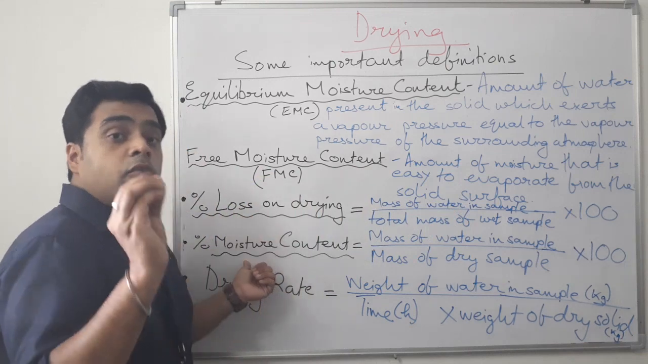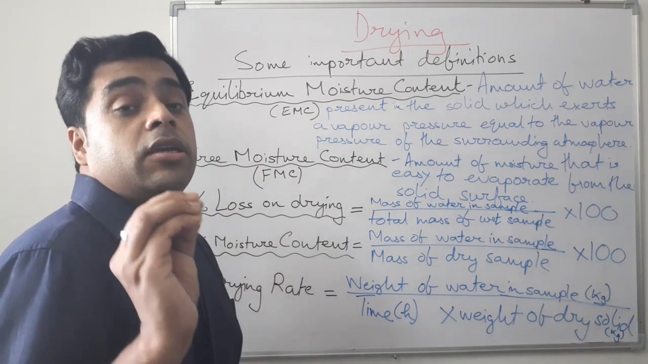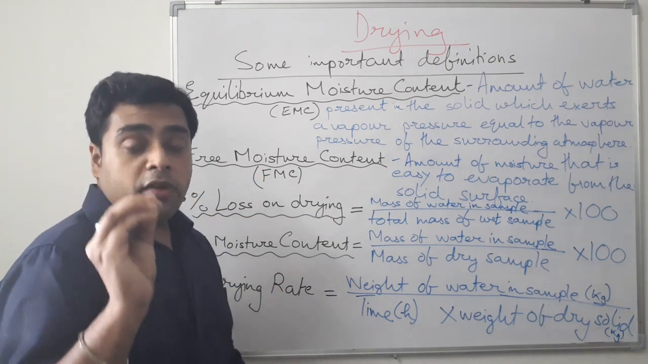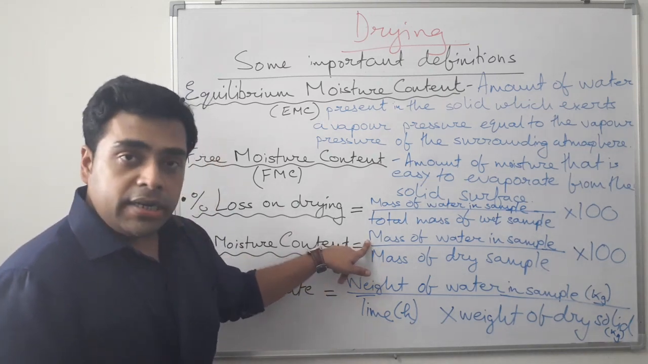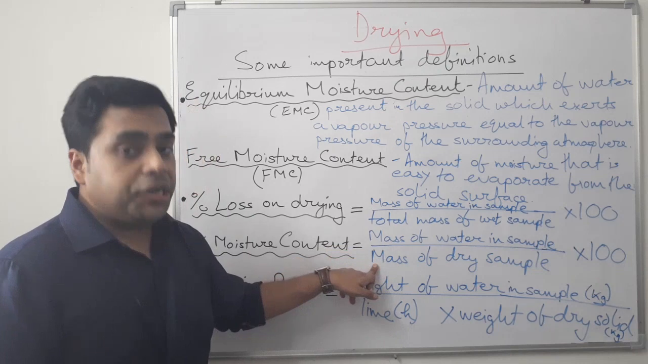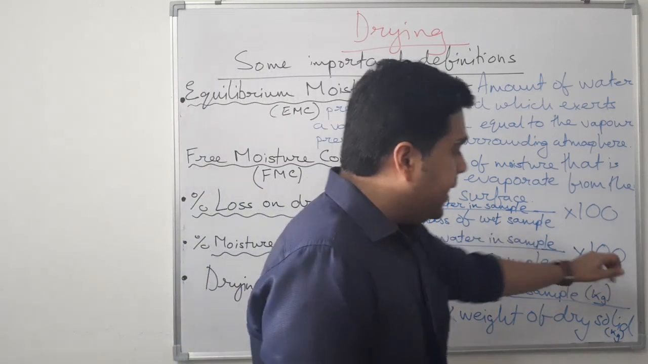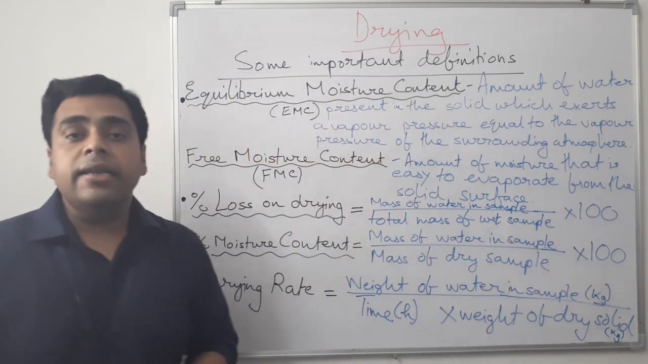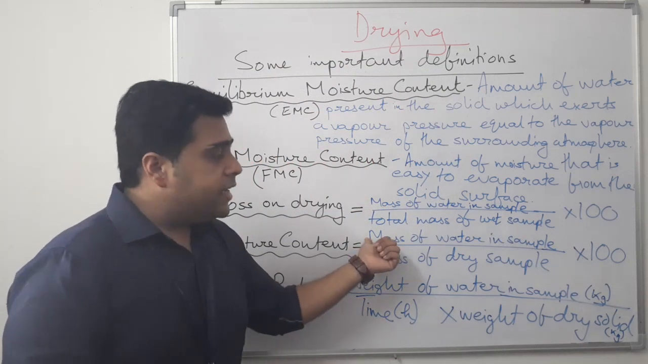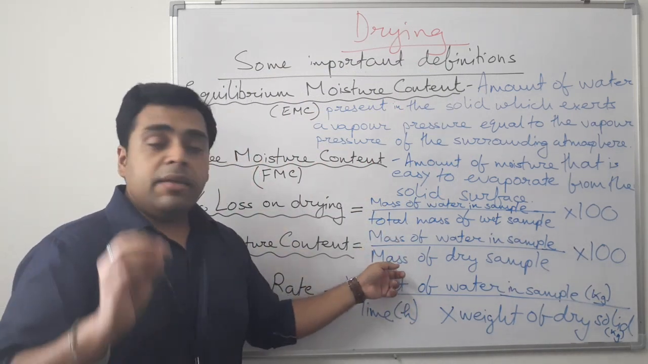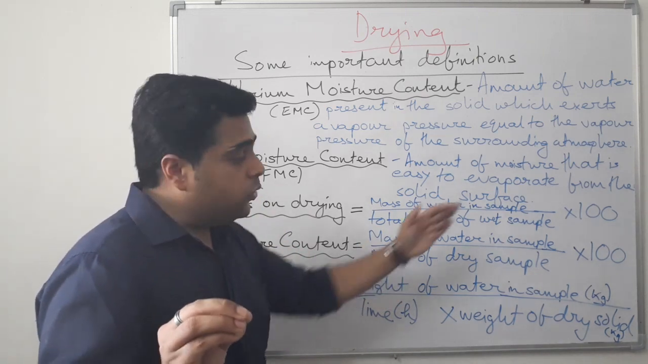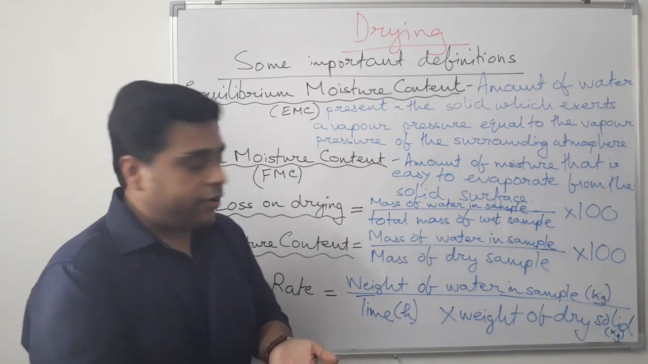Next, percentage moisture content. This is a very important component of the drying curve. How is it calculated? Let's see. Mass of water in sample divided by mass of dry sample into 100, and both these masses are in kgs. So the weight of the water in the sample divided by the mass of the dry sample, into 100.